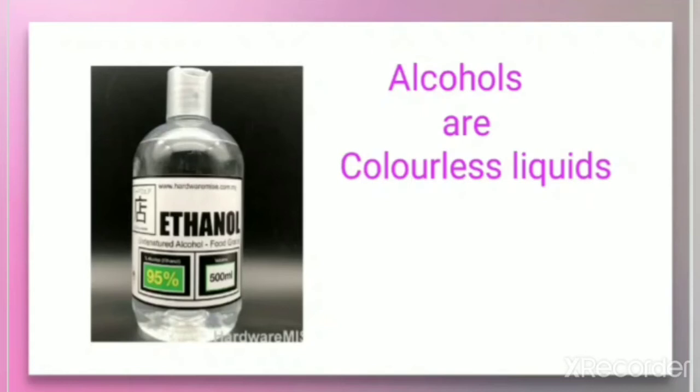Lower members of alcohols, take ethanol as an example, are colorless liquids and they have a characteristic smell and a burning taste. The higher members having more than 12 carbon atoms are colorless, odorless, wax-like solids. The lower members like methanol, ethanol, etc. are usually liquid in nature and colorless. So we can say that lower members are colorless liquids, but higher members are wax-like solids.